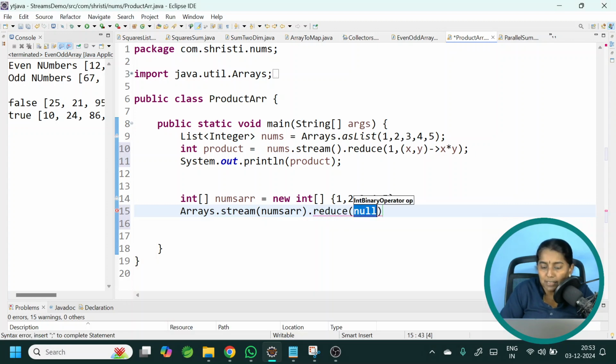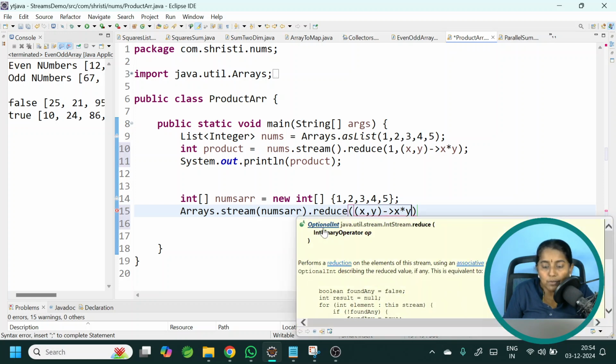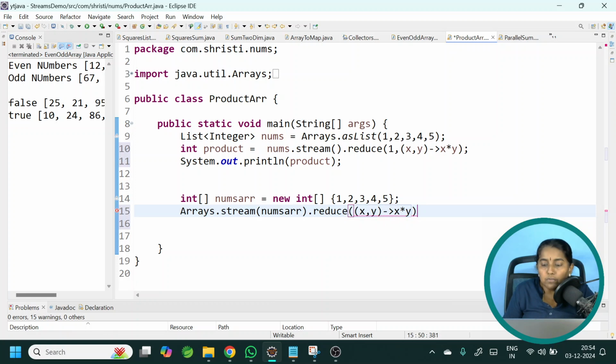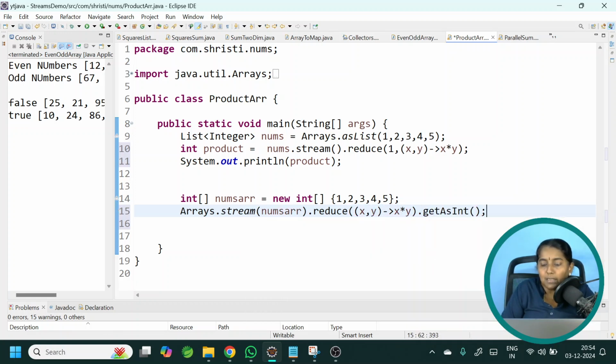Now I don't need anything as such. x comma y, arrow, x star y. And in this case, see the return type of reduce. It is not an integer value, it is OptionalInt. So you need to retrieve it using getAsInt method. Guys, always remember, when you are working with Optional, you should not call this method get or getAsInt directly.